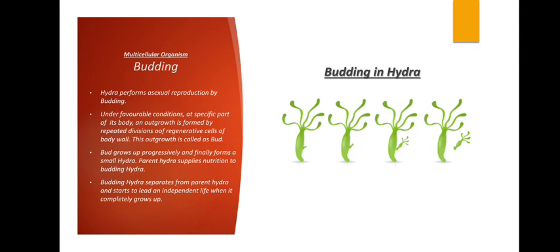Not only in these organisms, in any organism, till the nutritive support is provided to the body, reproduction will not take place. Then this budding hydra, which has grown completely, will separate from the parent hydra and start leading its independent life when it completely grows.